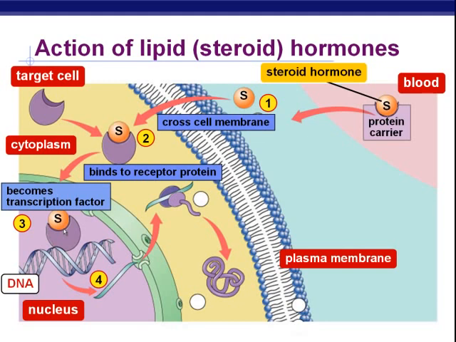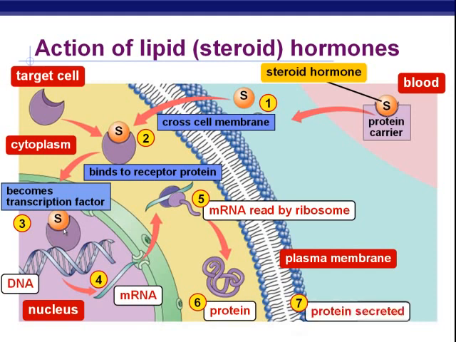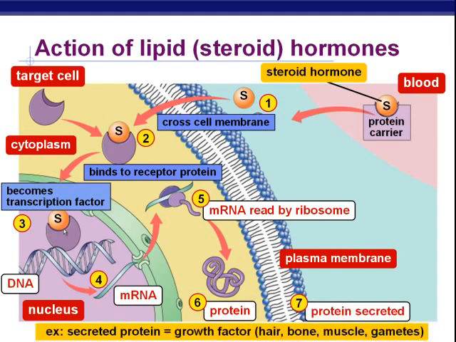Then mRNA is allowed to be created. Once mRNA is created, it's read by the ribosome and translated into a protein. Okay? And maybe this protein is going to go out of the cell and do something. For example, maybe this protein is a growth factor. If we hadn't received the steroid hormone into the cell, this gene would not have been turned on, this growth factor would not have been made, it couldn't have created the hair, the bone, the muscle, whatever it is that this particular growth factor is supposed to create, if this steroid had not turned the gene on. So that's one way that hormones can work.